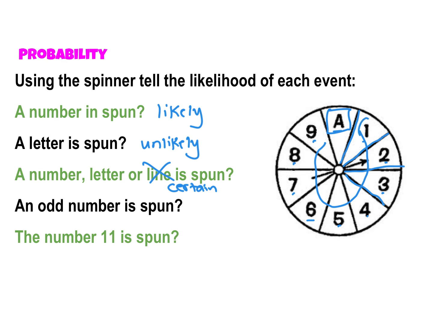Okay, an odd number is spun. Well, I've got 1, 2, 3, 4, 5 odd numbers out of 1, 2, 3, 4, 5, 6, 7, 8, 9, 10. That's exactly half. So if it's exactly half, then we say that's equally likely.